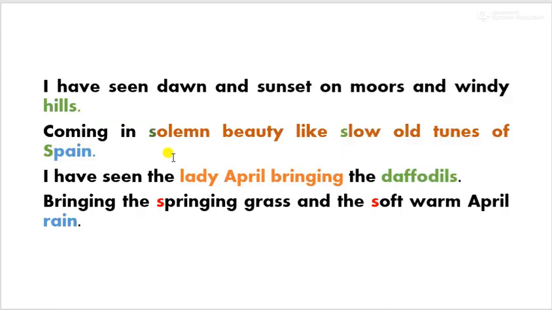Dear students, let's read the poem. I have seen dawn and sunset on moors and windy hills, coming in solemn beauty like slow old tunes of Spain. I have seen the Lady April bringing the daffodils, bringing the springing grass and the soft warm April rain.